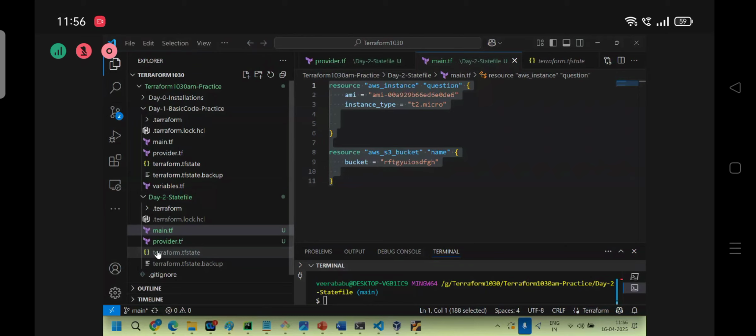Okay. Okay, that's all for today. The state file introduction. So